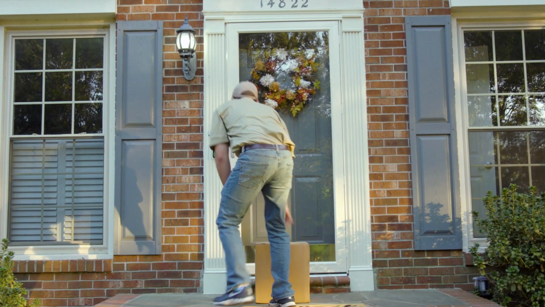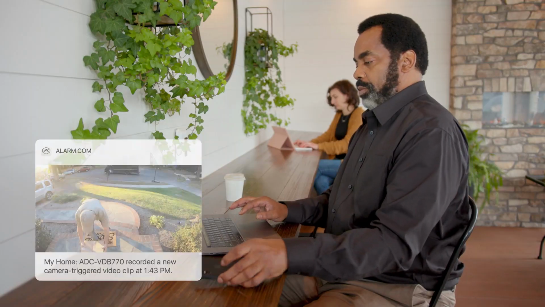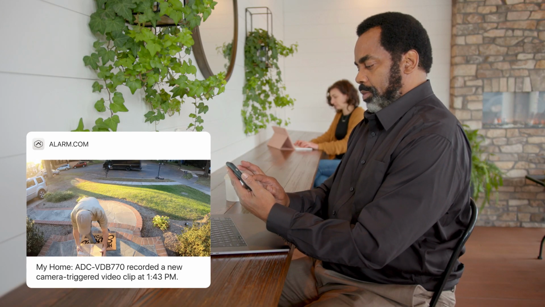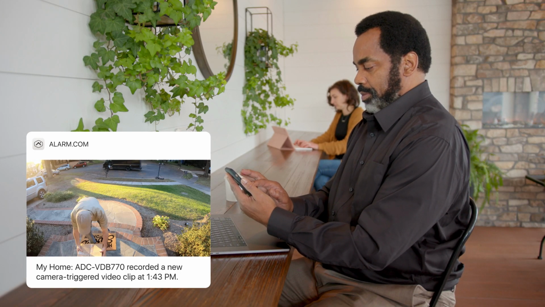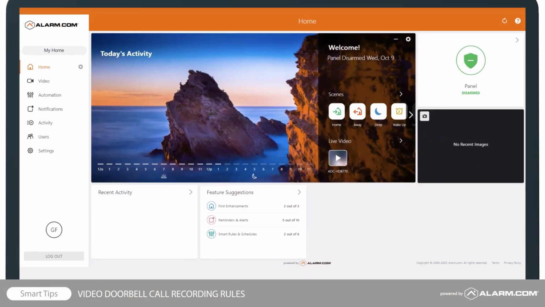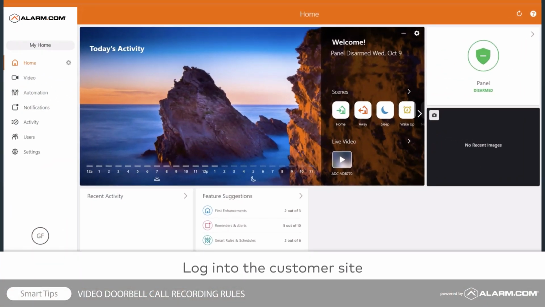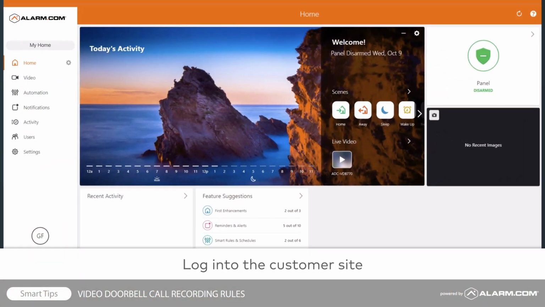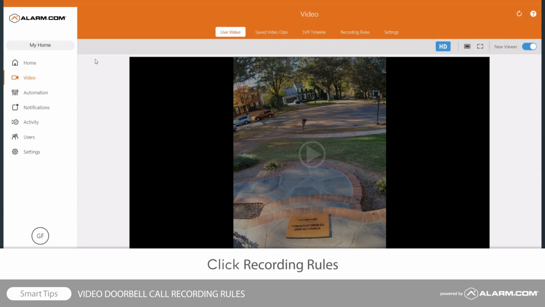If you are away from home or unable to answer a doorbell call, you can still see who stopped by with a recorded clip of the event. To create a doorbell call recording rule, begin by logging into the website. Click Video, followed by Recording Rules.